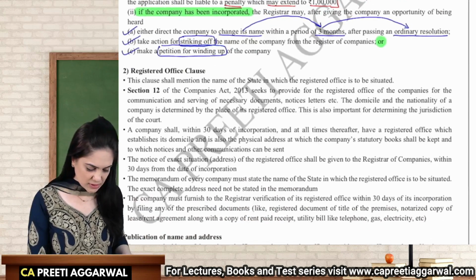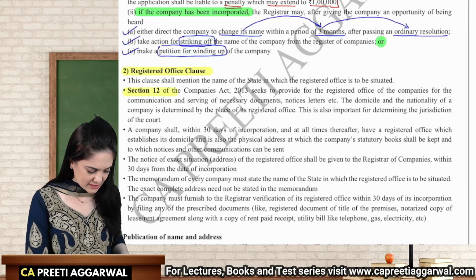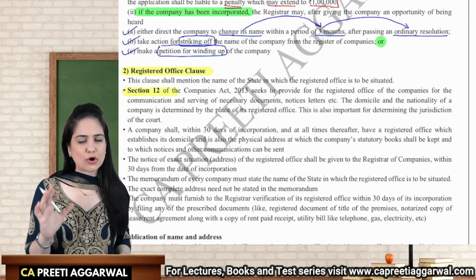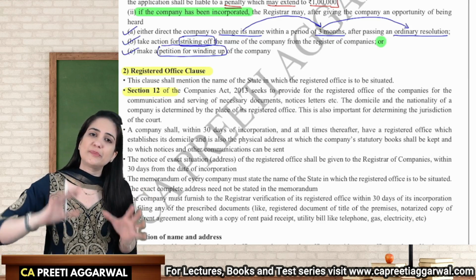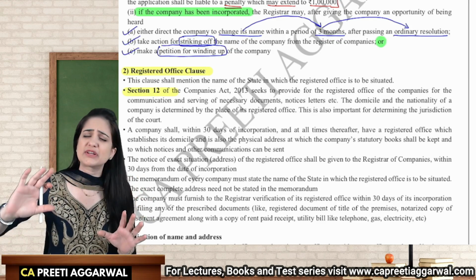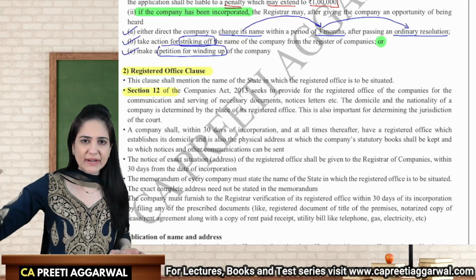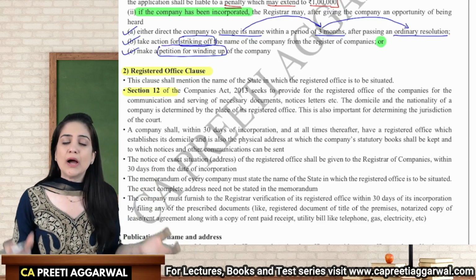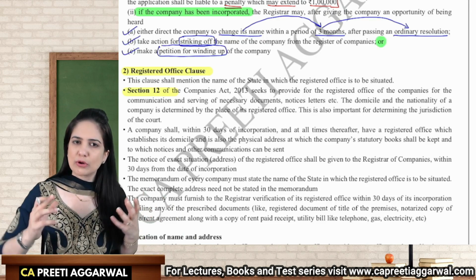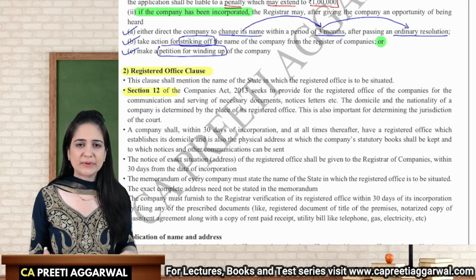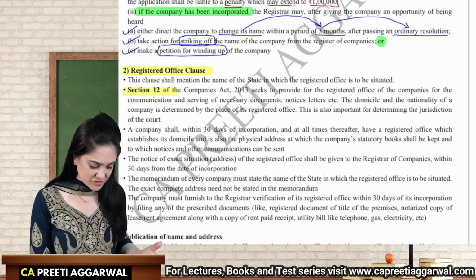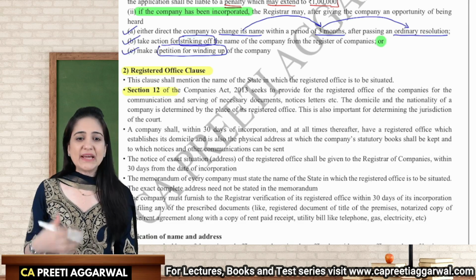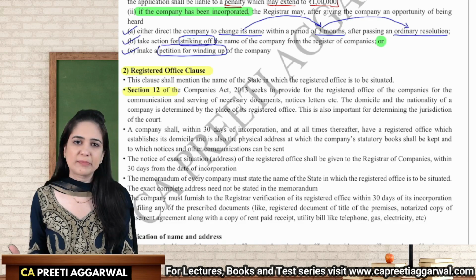The second clause is the registered office clause, that is Section 12. Every company must, within 30 days of incorporation, have a registered office, and it should always have a registered office till the winding up. It doesn't mean that you have to remain at the same place. You can shift from one place to another, but the concept of a registered office should always be present in case of a company. Now what is the use of this registered office? Why is it mandatory for the company to have a registered office?